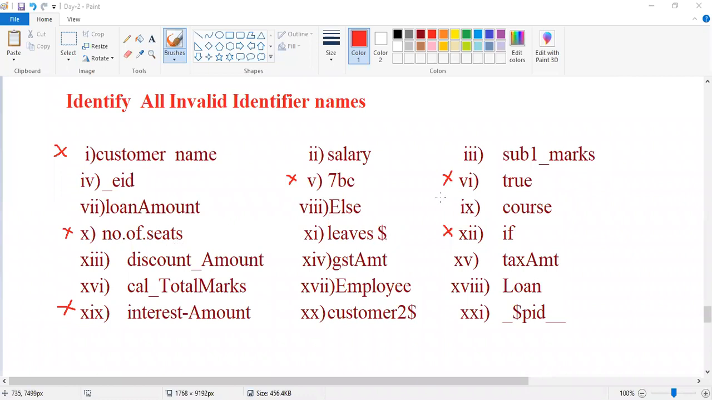Oh, 11, space occurred. Guys, actually here I am not giving any space. If you feel that space is there, it is invalid, accepted. No space. Okay, fine, good.